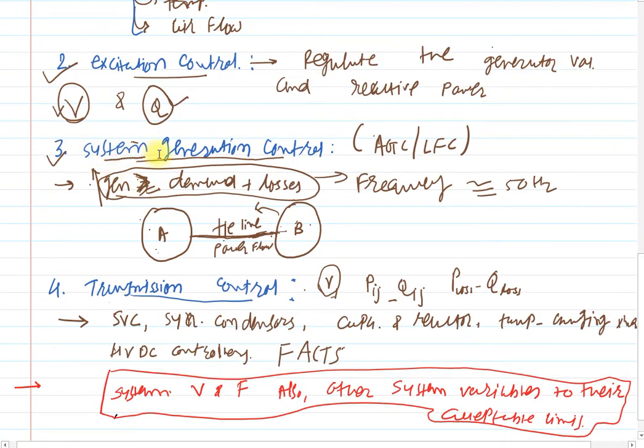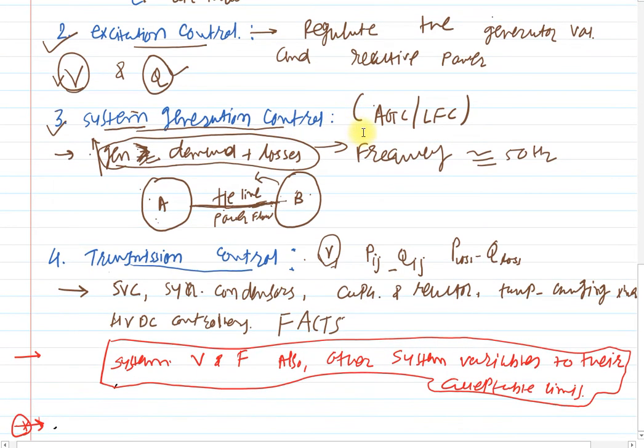Then the third one is system generation control, or simply the automatic generation control or the load frequency control. For that, you need to remember this example. Area A supplies the surplus power to area B through the tie line power flow to maintain the system frequency.